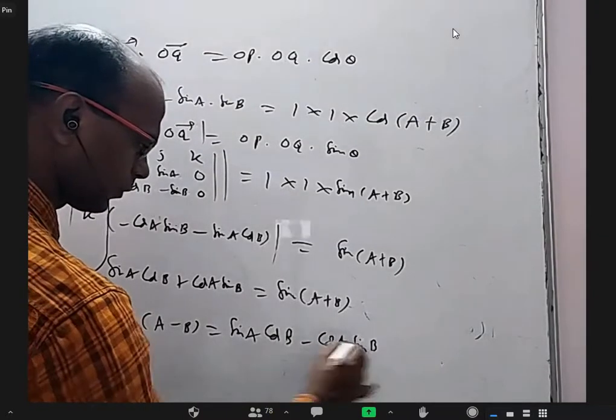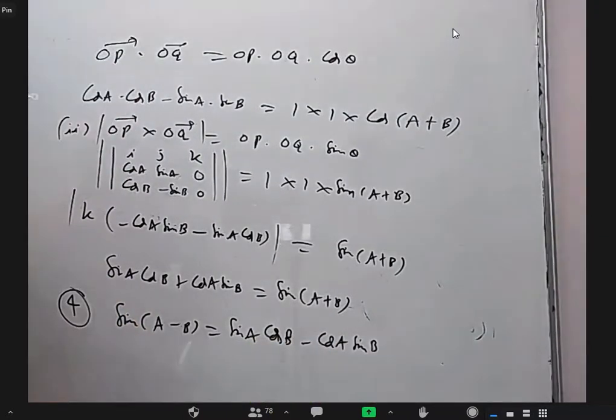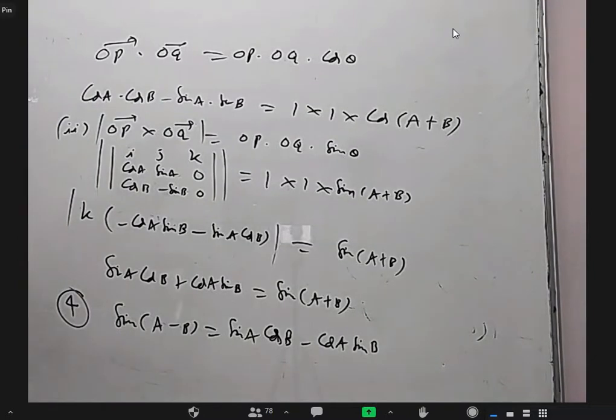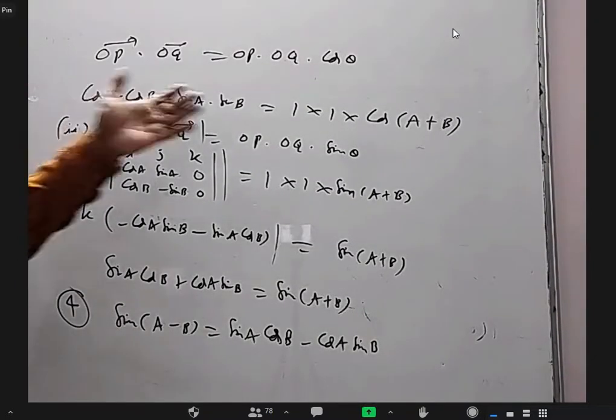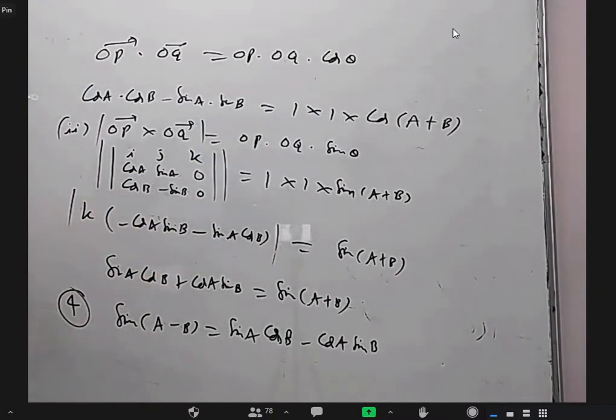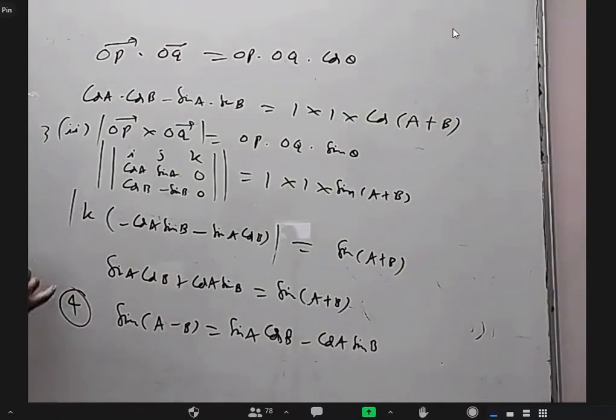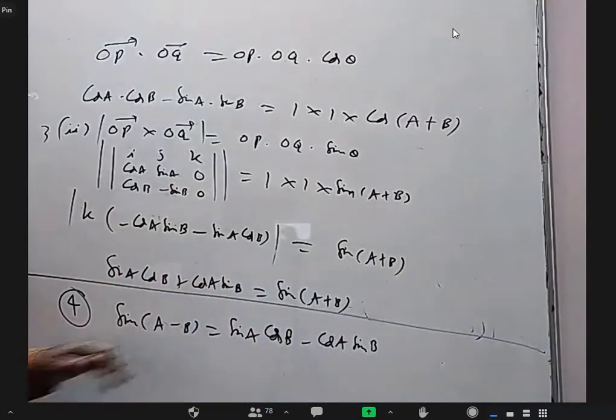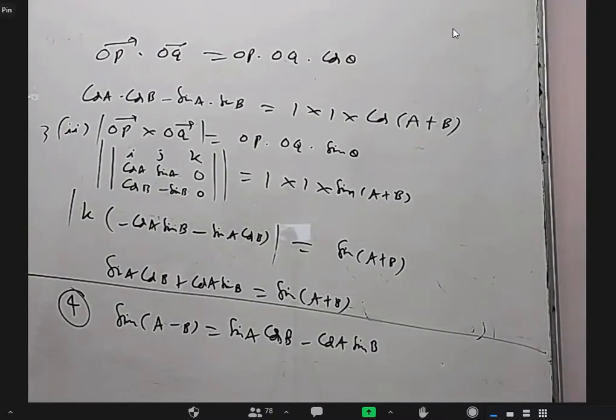Sir, for the same A plus B equal to theta, you used in the first one. Dot product helps me to derive the cos(A plus B) formula. Cross product helps me to derive the sin(A plus B) formula. Okay, sir. Fourth one, I'm not proving it, just stating it.